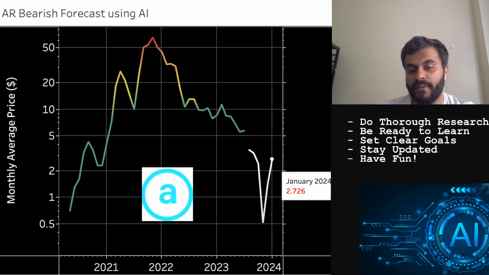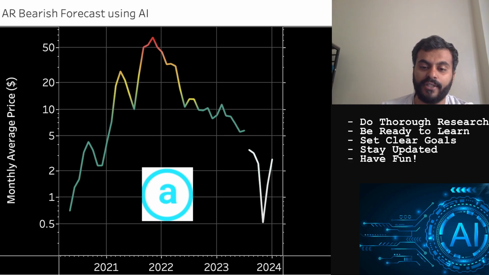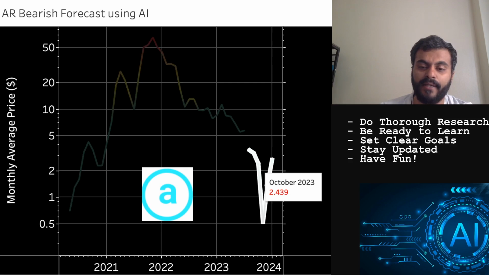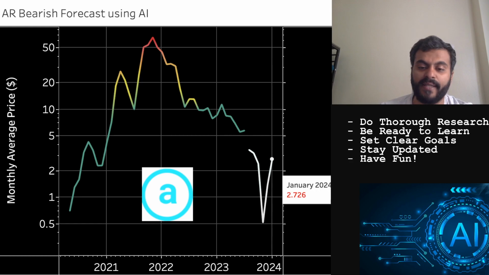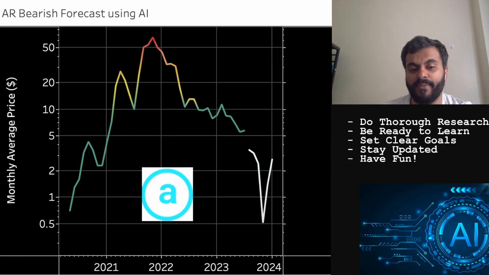So in case of an extreme bearish environment, this AI model has forecasted a kind of V-shaped price action, a sharp decline met by a sharp incline in the price action to about the same or similar levels at a monthly average price.